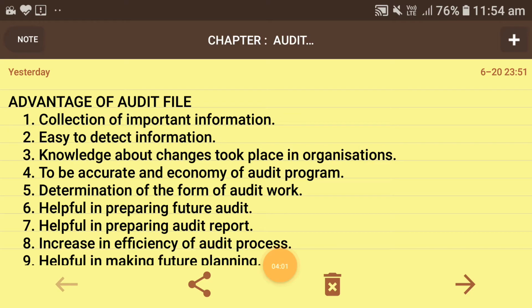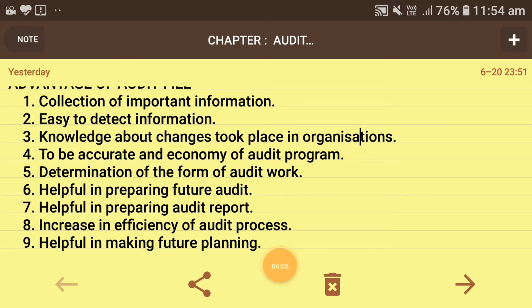So these are the advantages of audit file. Next advantage is to be accurate and economy of audit file. To be accurate means the accurate data figures which we have collected from the auditing task should be written the same in the audit file also. And economy of audit program: by the audit file we could minimize the cost of the audit program.